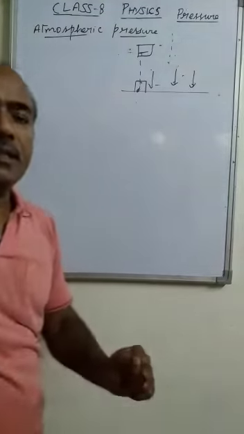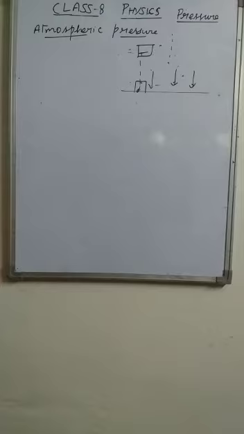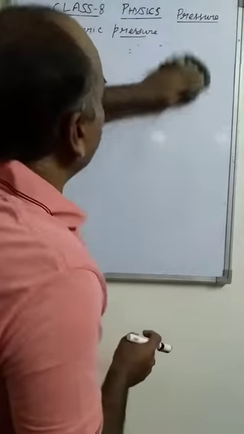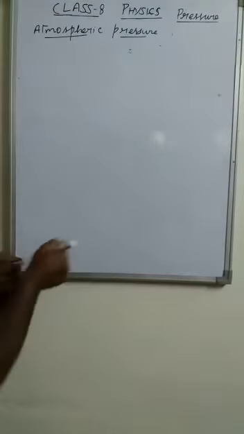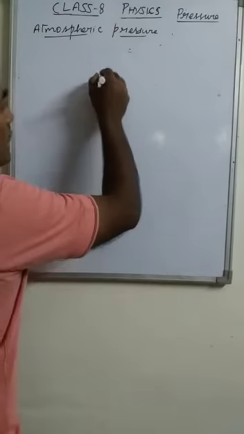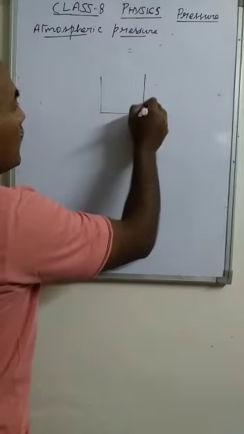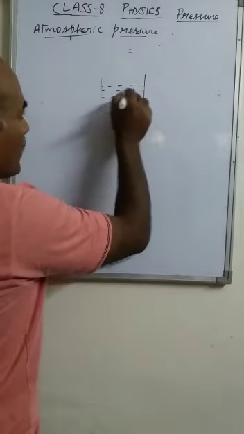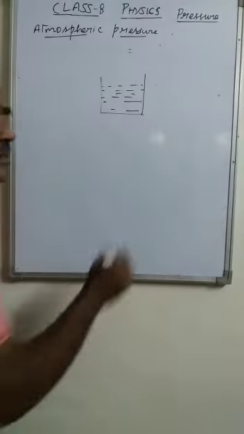So, one more example of atmospheric pressure. Suppose we take a glass, and the glass is filled with cold drink, or any kind of liquid.